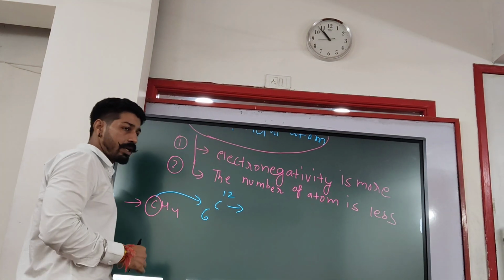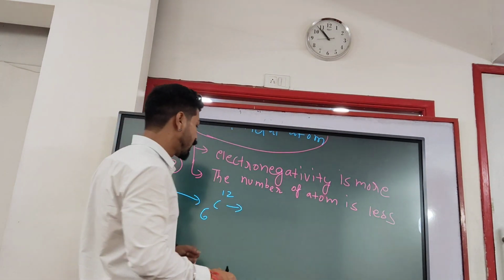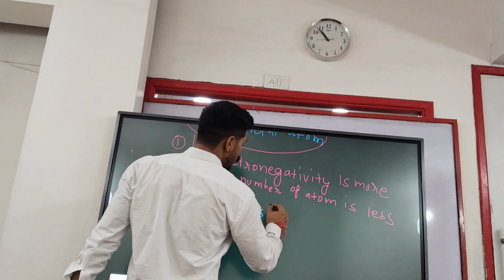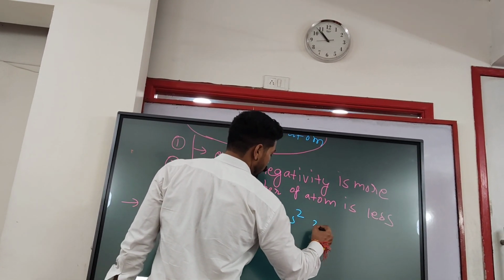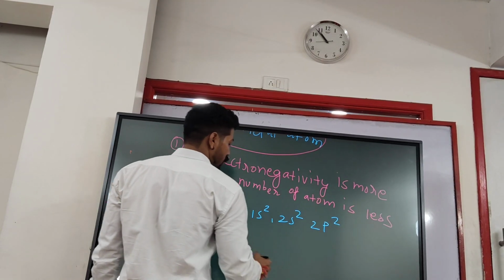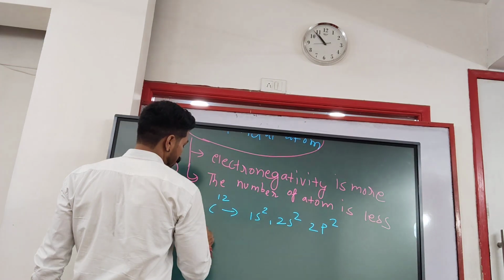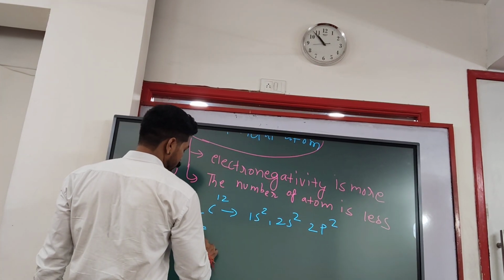If I talk about the electronic configuration of carbon, then we can write here through the above rule: 1s2, 2s2, and 2p2. So 2, 2, 2, that is 6, which means that is the atomic number.